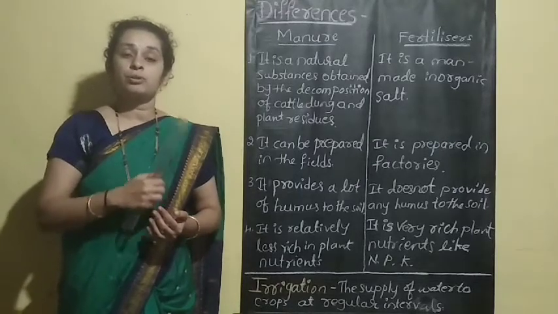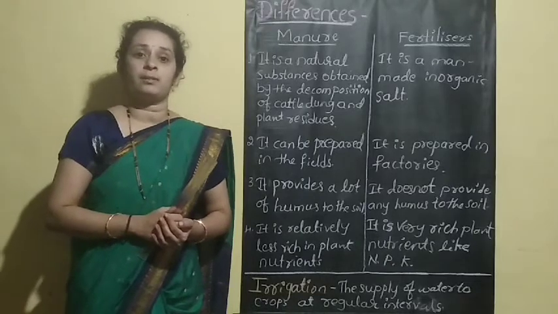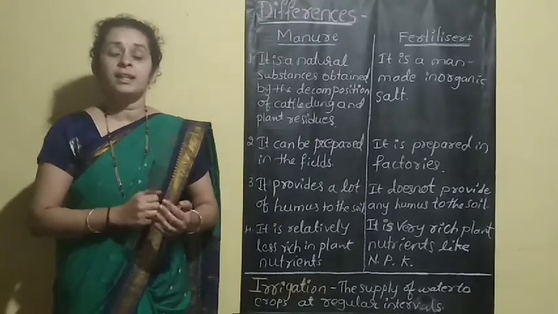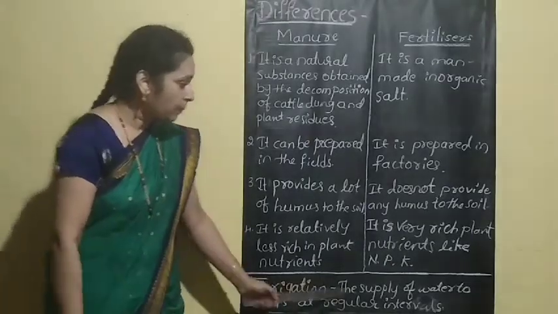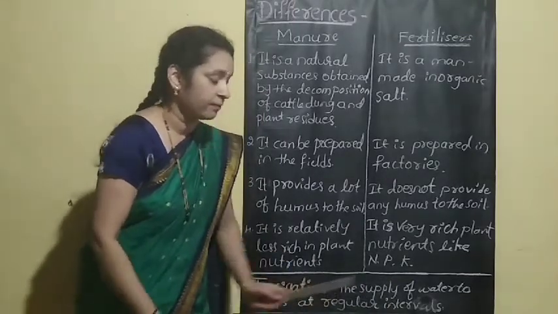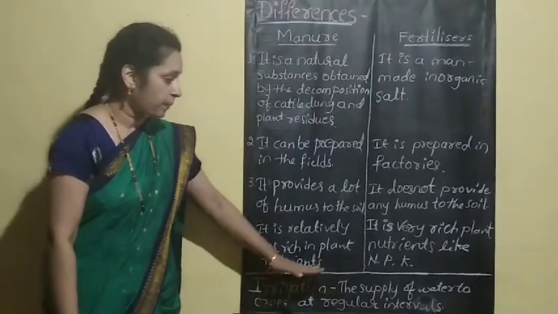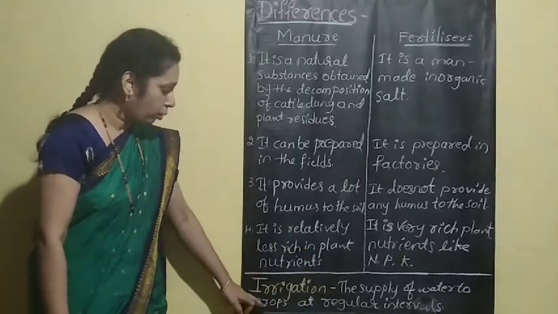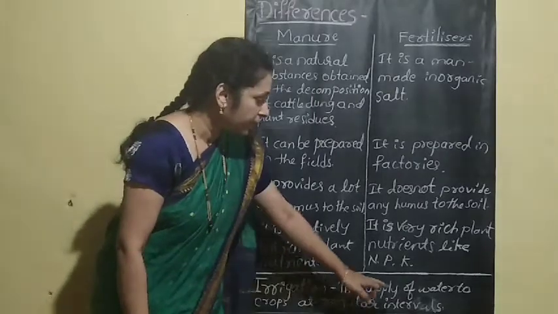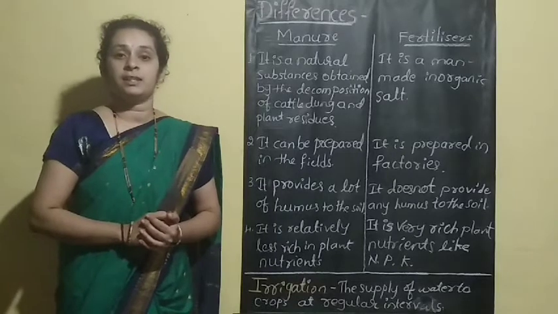That's why we have to supply water to the plants at regular intervals. That is called irrigation. The supply of water to crops at regular intervals is called irrigation.